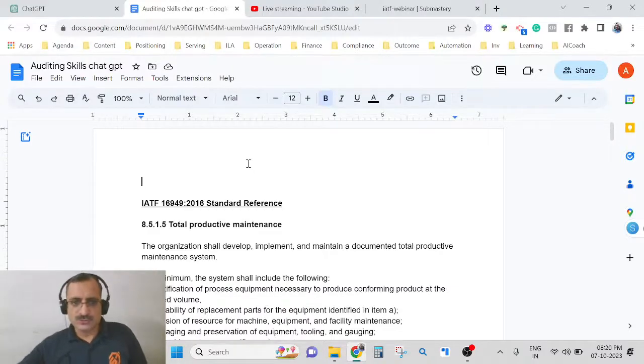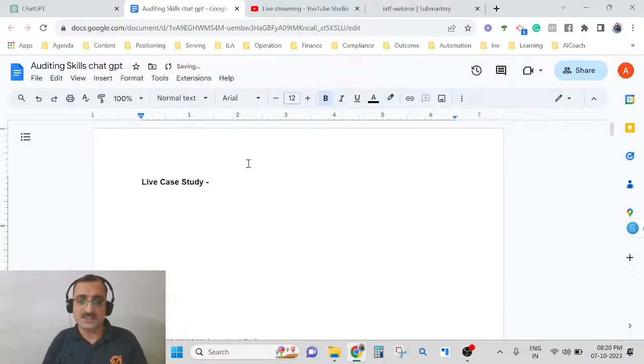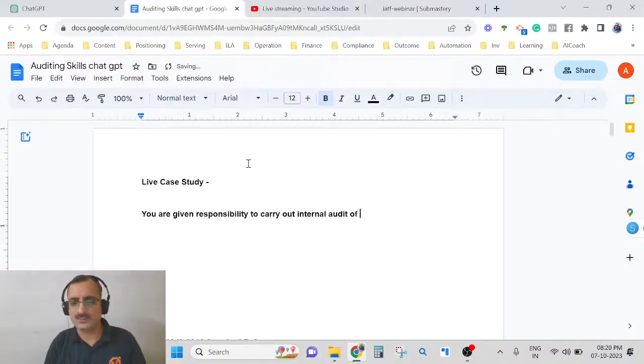Yes. So now what we'll do, let's look at a case study, and it's a live case study. Let's assume that you are given the responsibility to carry out an internal audit of the maintenance department in your organization, as per the automotive QMS standard requirements.